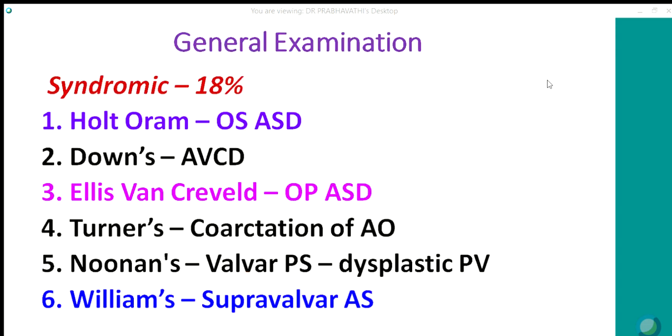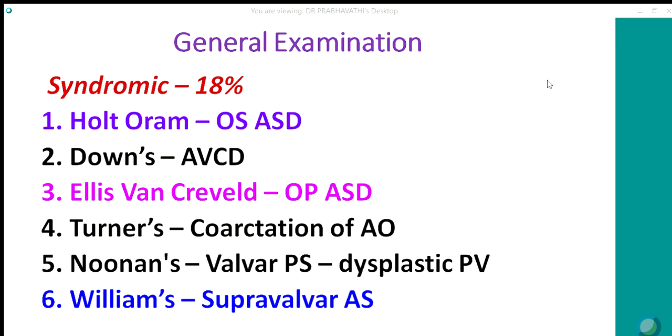So coming to general examination, there may be dysmorphic features. Congenital heart disease, acyanotic, can be syndromic in 18%. The more common syndrome is Holt-Oram, where there is fingerization of the thumb or absent thumb, absent radius. The most common congenital heart disease is ostium secundum ASD. Down syndrome, AV canal defect. In fact, AV canal defect will have Down syndrome in nearly half of the patients.